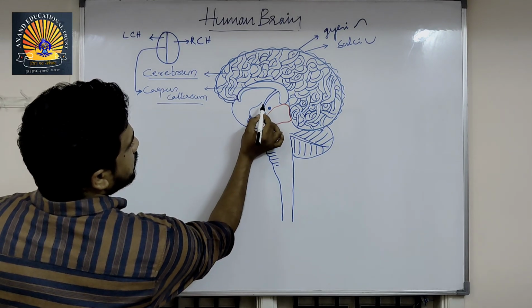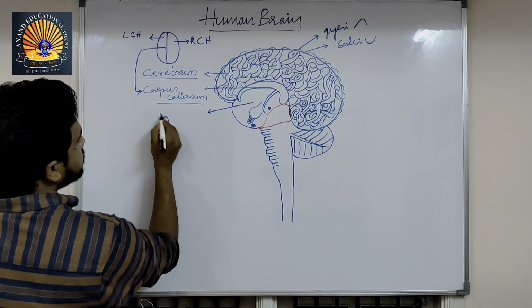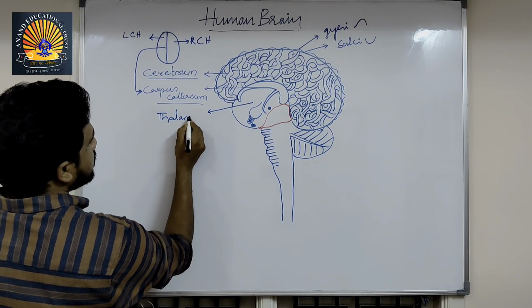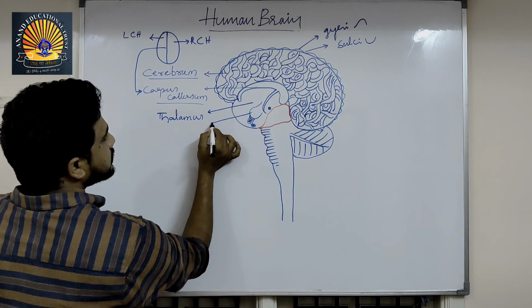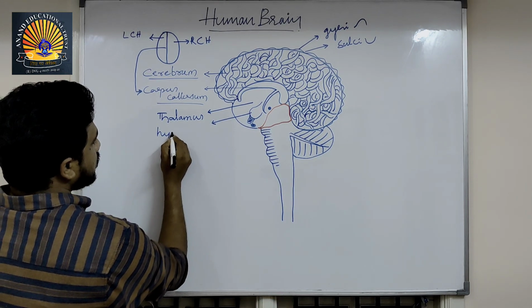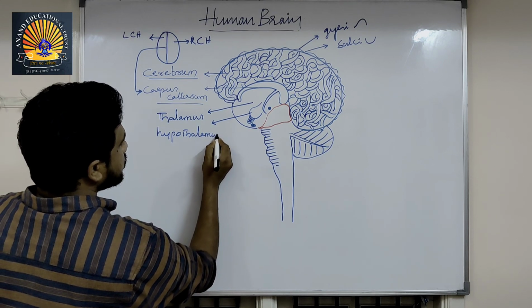Then next, if you see, this is called thalamus. And this is hypothalamus.